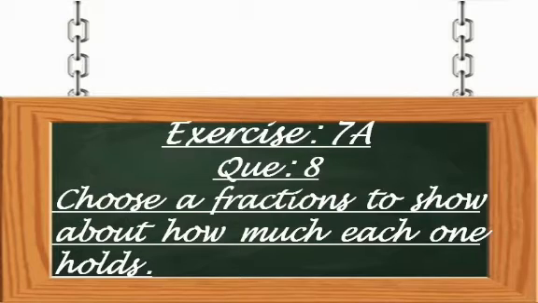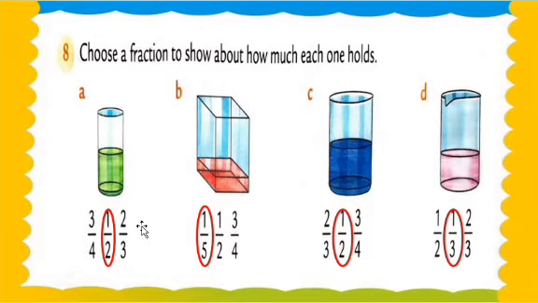Now let's check question number 8. Choose a fraction to show how much each one holds. So dear students, here is equipment, means apparatus, means things. We have to fill something, any liquid, chemicals or water. Here are different types of apparatus and different types of things, and we fill them with any liquid or any materials. Understood? So now let's check question number A.